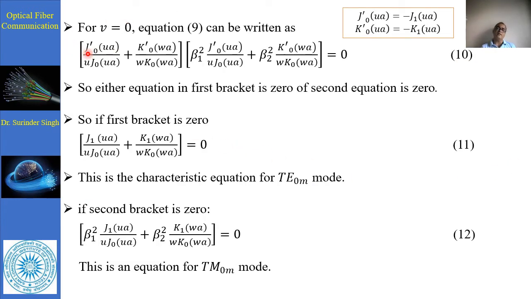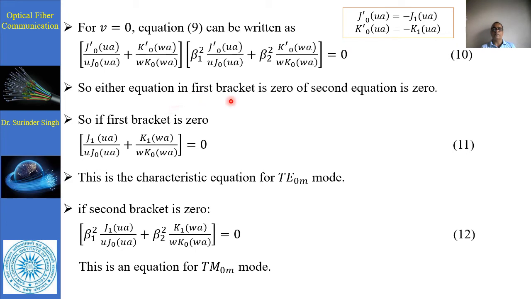Now, from the expression we have written for V equal to 0, the value of V goes to 0, so this is also 0. For that, J0 dash is basically minus J1 ua, and K0 dash ua is basically minus K1 ua.